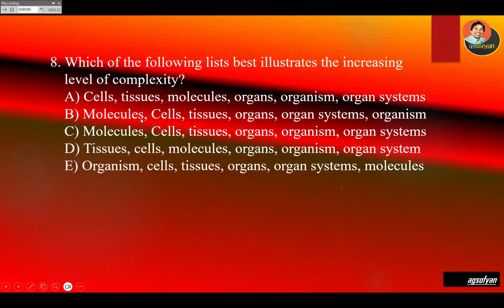Molecules are organized to make cells. Cells are organized to make tissue. Tissues make organs. Organs make organ systems. And finally, they become an organism. So molecule, cell, tissue, organs, organ system, organism. So B is the correct answer.